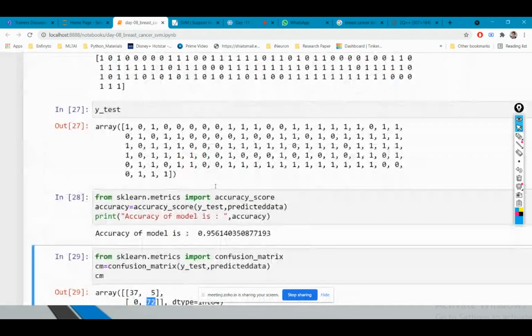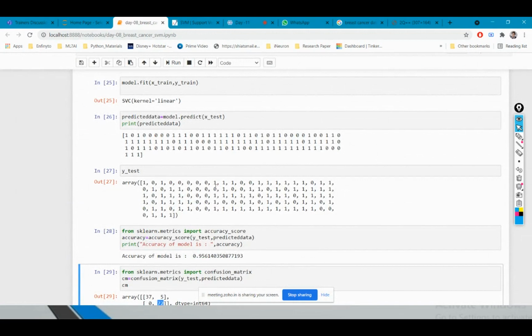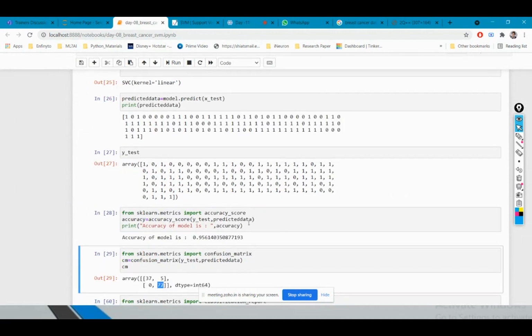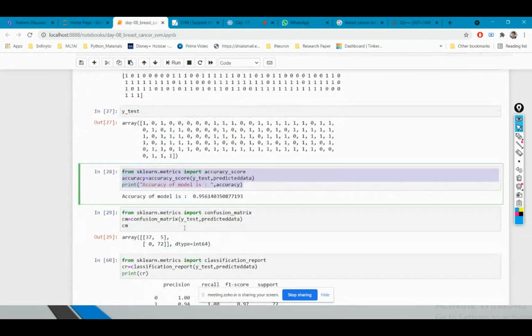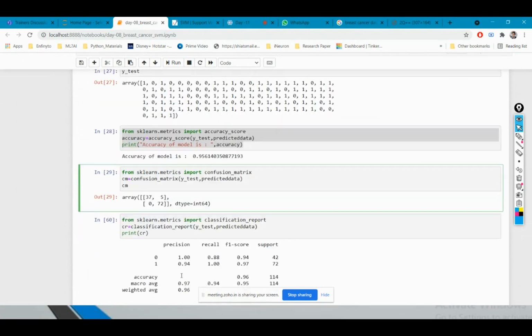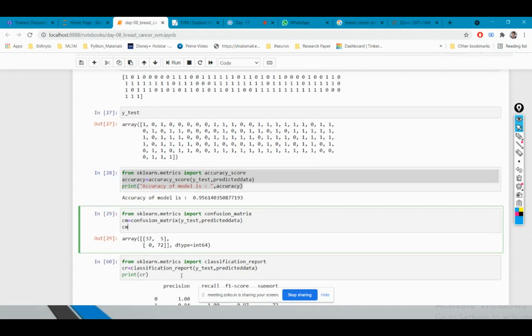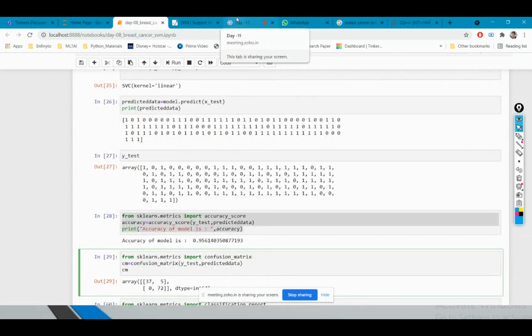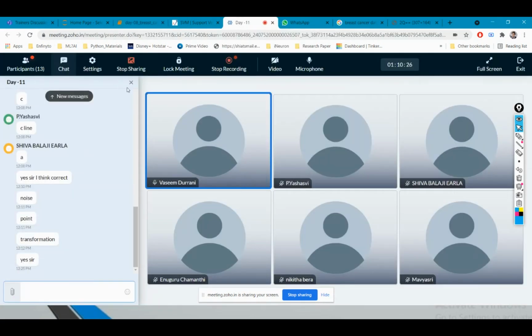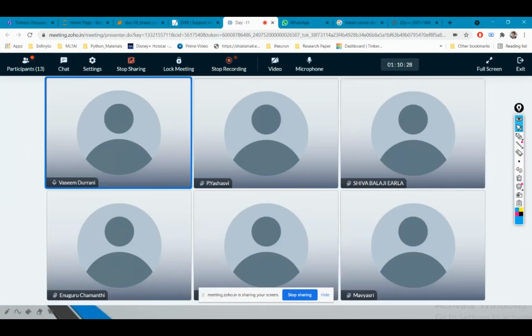Okay, am I clear to you guys? Just focus on this accuracy score for now. We'll discuss this confusion matrix and this classification report in detail in the next class. Okay, don't worry. Am I clear to you guys? Just give me the confirmation in the chat, that did you guys understand it or not?